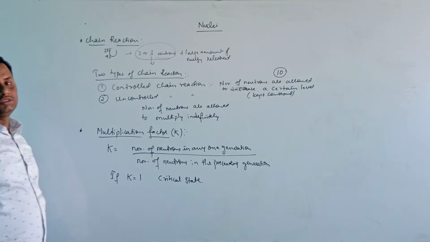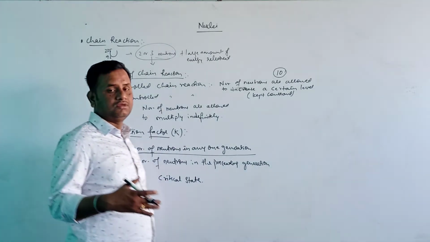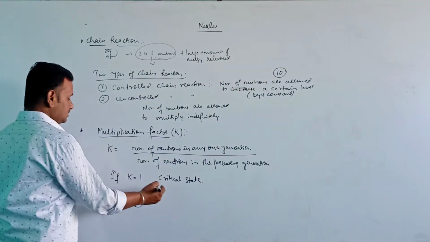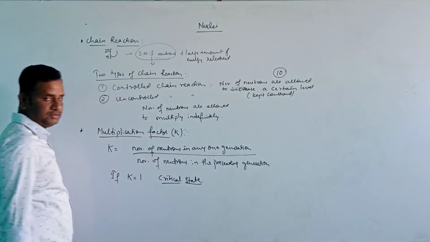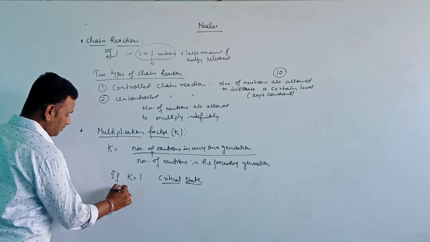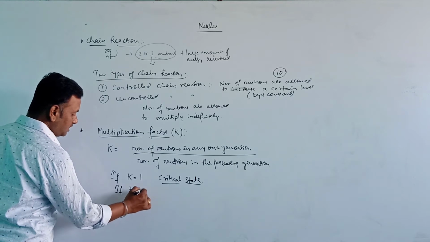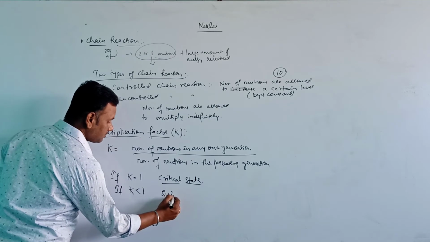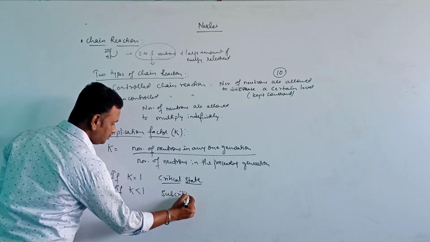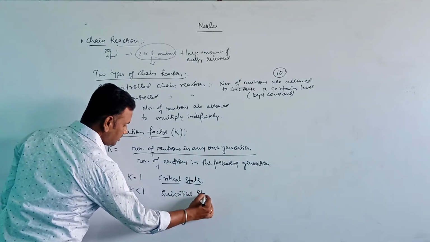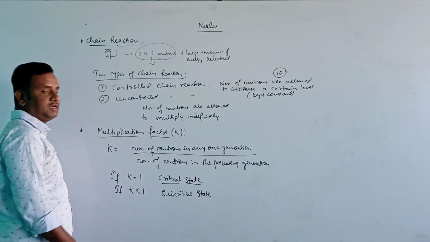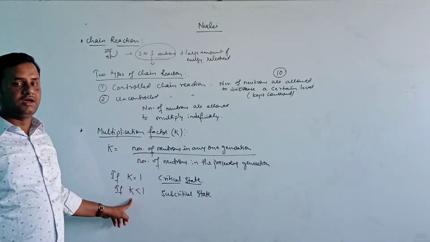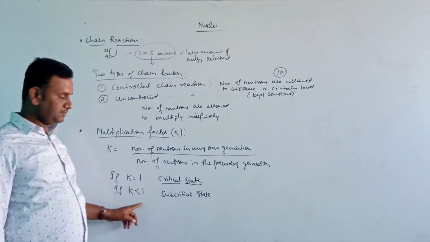There the number of neutrons released is constant, so that state is called the critical state. If the multiplication factor is less than 1, then that state is called the subcritical state, where the number of neutrons decreases.